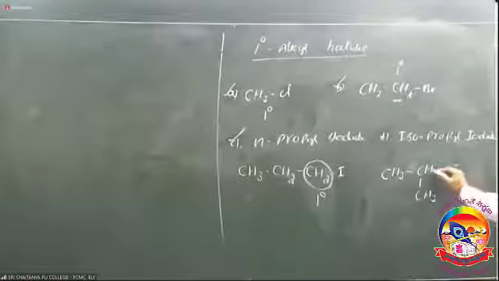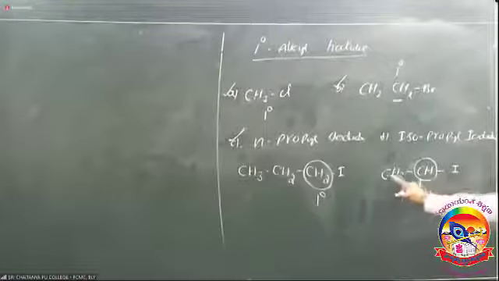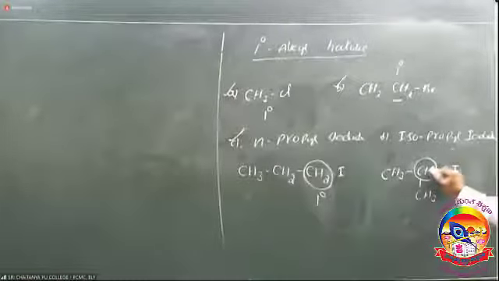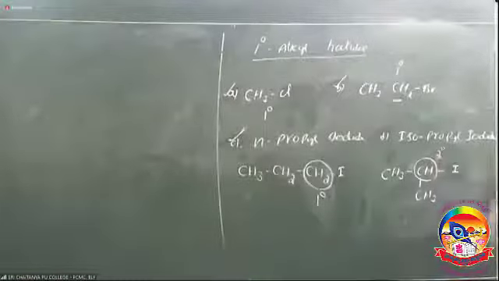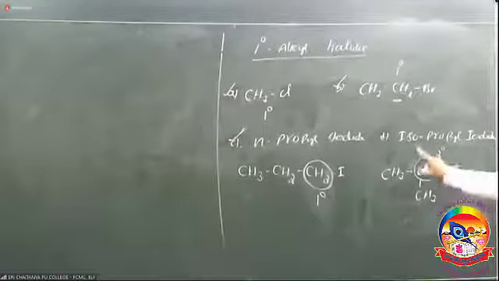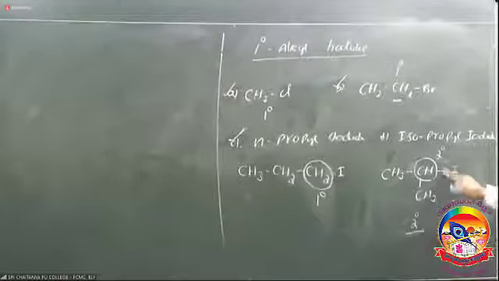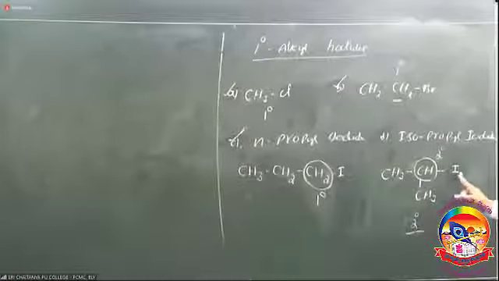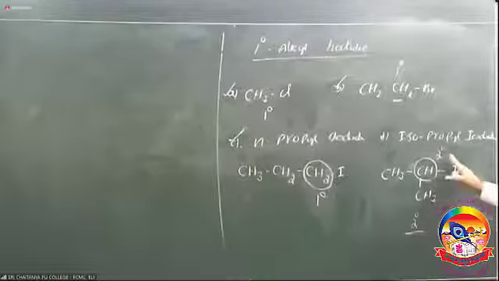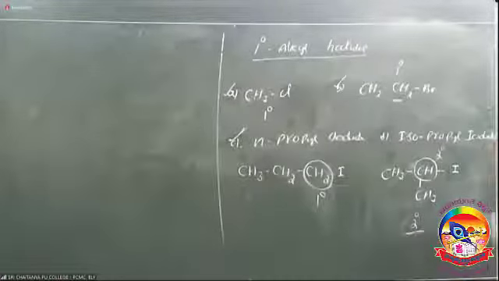Here iodine is attached with this carbon, which is attached with two other carbons. Hence this carbon is considered a secondary carbon. So is isopropyl iodide a primary, secondary, or tertiary alkyl halide? It is a secondary alkyl halide, because the halogen is attached with the secondary carbon.